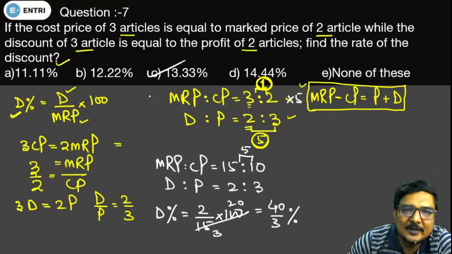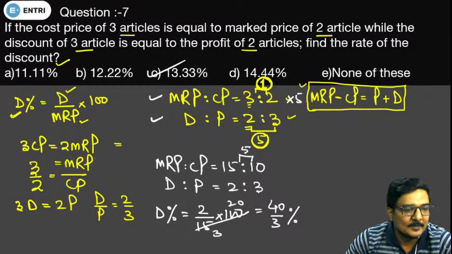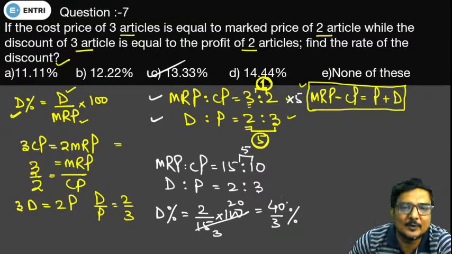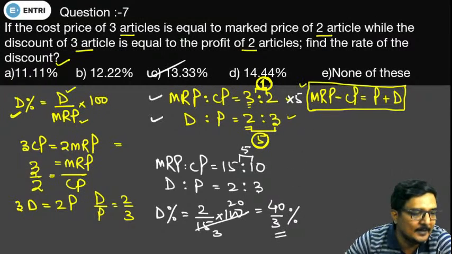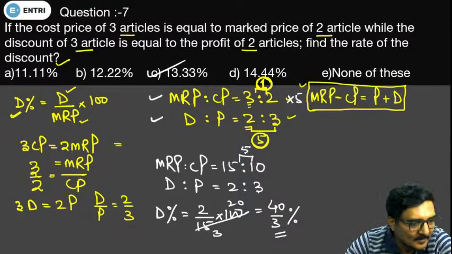Because in these two ratios, the difference of marked price and cost price and the sum of discount and profit are not equal. First of all, we have to make the difference of marked price and cost price equal to the sum of discount and profit. Okay. So the right answer of this particular question will come out to be 40 by 3%. Hopefully, Sharath, have you cleared your confusion? Done?